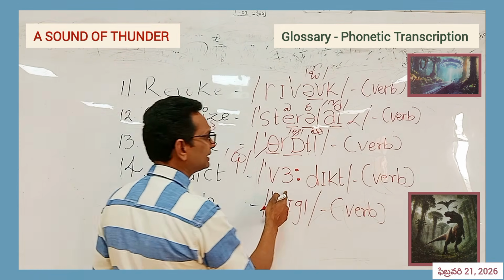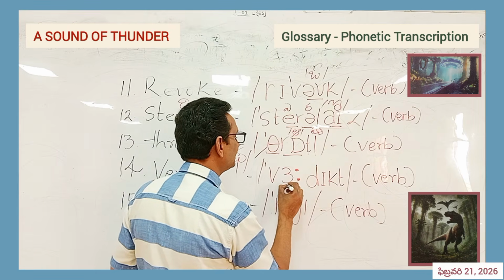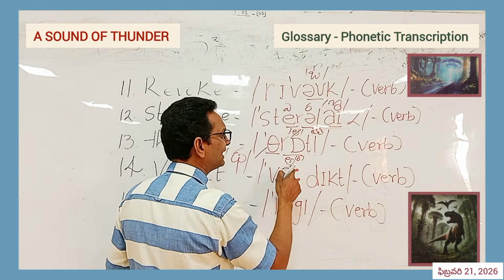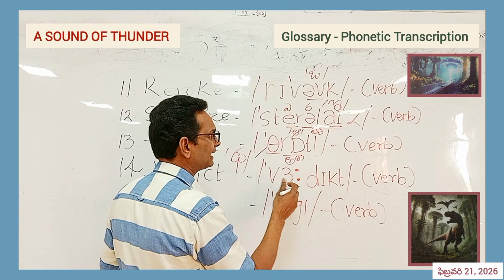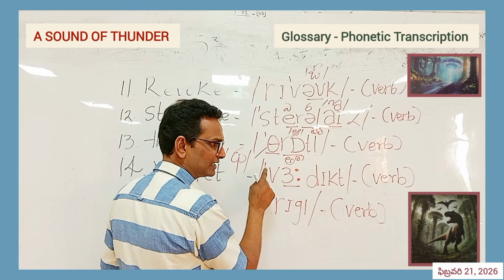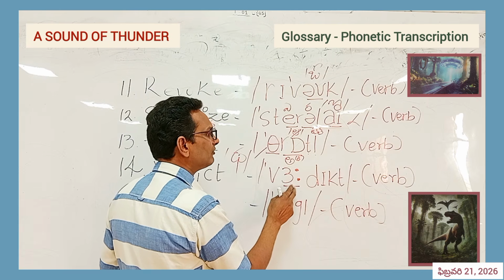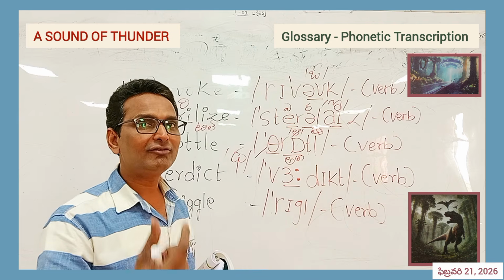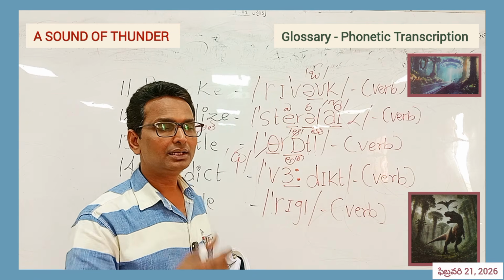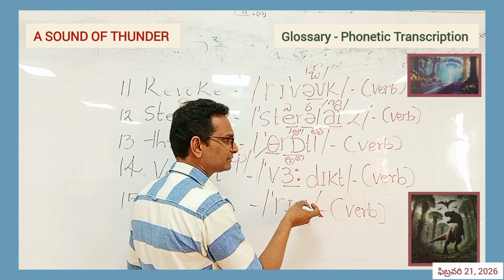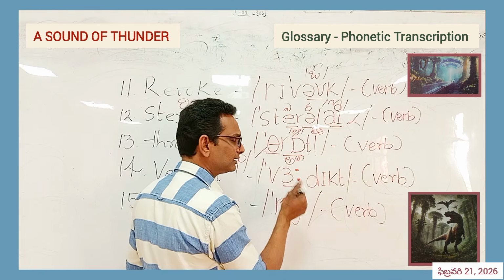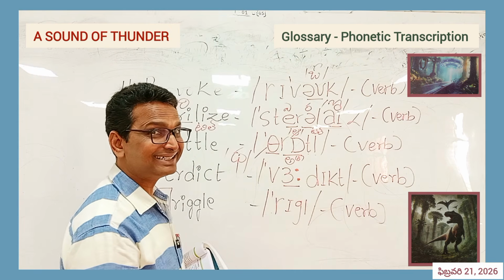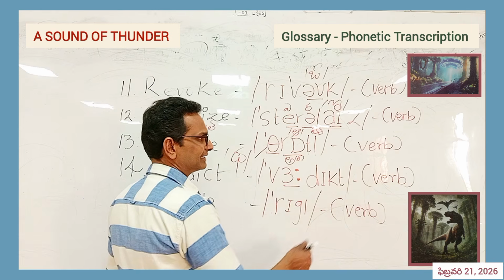Next, verdict. According to phonetic transcription, we have a new symbol. It's a small r sound on the top, and it is again one of the A sounds. And the stress mark is on the first syllable. It's the va sound. Ver, not ver. Ver. Can you say that? Ver. Now, in order to bring this kind of sound, we have to use this symbol. Verdict. Simple. Verdict. It's a verb form.